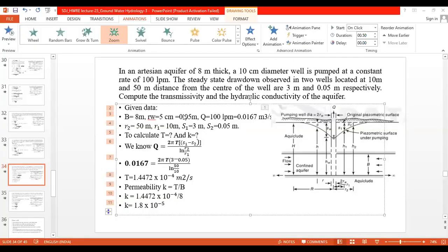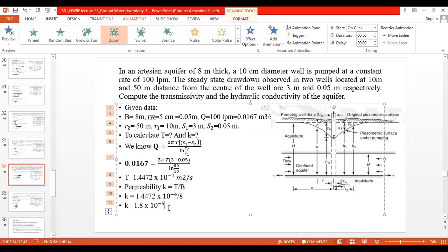So the radius of the well is 0.05 meters. With respect to that, we have taken this one here as the correct one, where R1, R2, RW don't matter over here. Upon the RW value we could get this. So let it be, do check it. The answer is correct: 1.8 something into 10 raised to minus 5. Okay, that's the correct one.